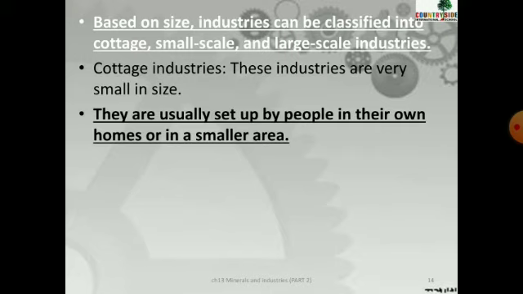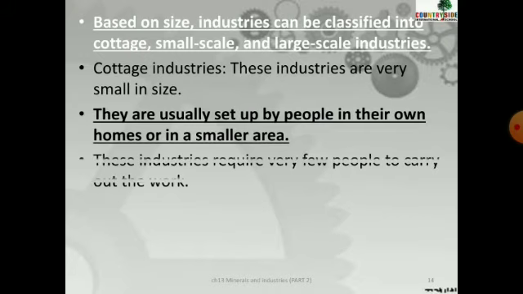And many people are also not required to make khakra. Do I require thousands of people to make 5, 10, or 25 khakras? No. A very small area is required. A very small number of people is required to run a cottage industry. I hope it is clear.